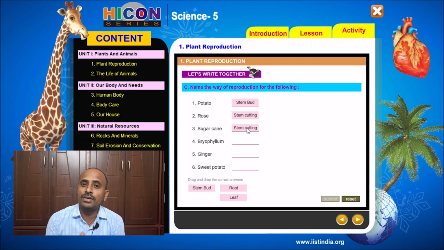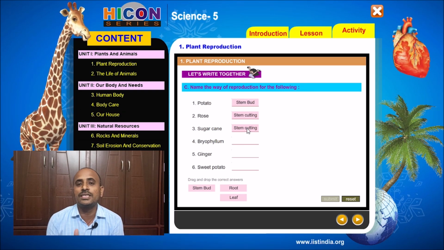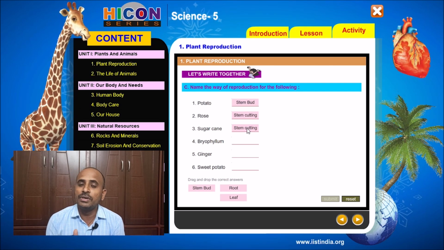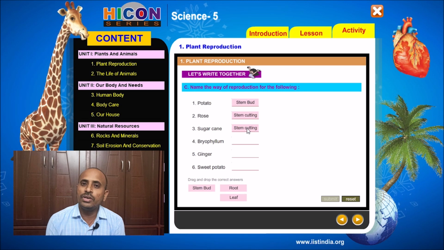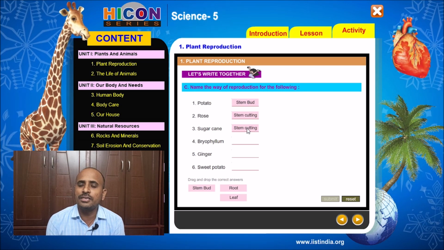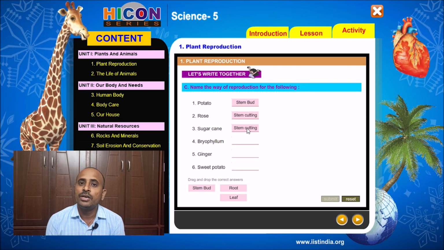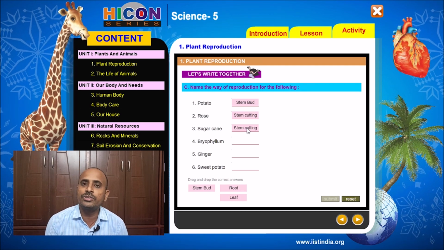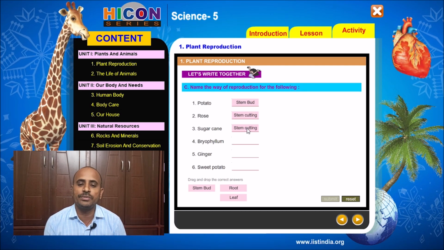We have to cut the stem into small pieces. Those small pieces of stem are called stem cuttings. If we plant the stem cutting of sugarcane, we will get a new sugarcane plant. So sugarcane also produces a new plant from its stem cutting.